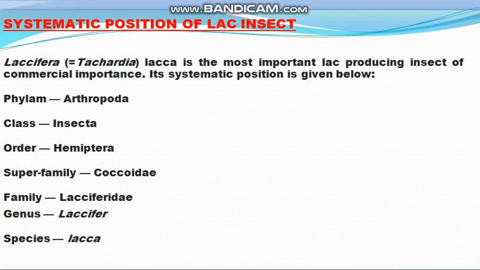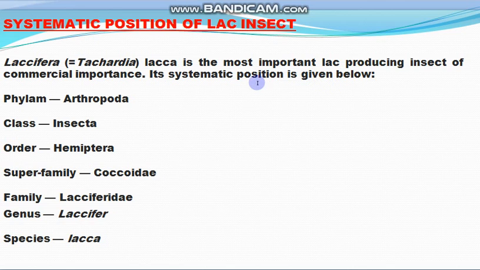Next comes the systematic position of the lac insect, that is, its classification. Lacifera laca is the most important lac-producing insect and is of commercial importance.